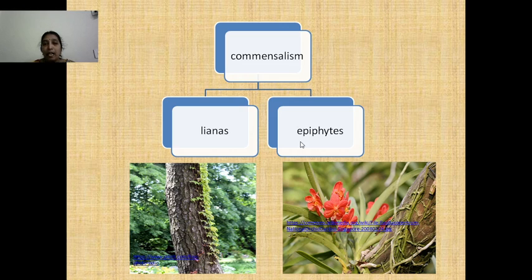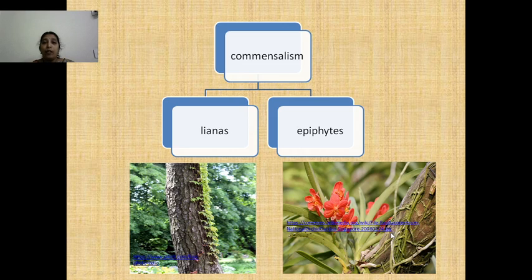And the second example, if you come to epiphytes, epiphytes live on the trunks of large trees. They attach to the branches of these large trees by clinging roots. They get shelter on the branches of these trees, so they are benefited. The epiphyte here is benefited and the tree does not get any benefit nor is it harmed.